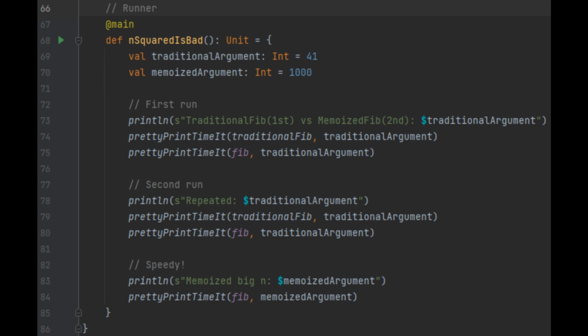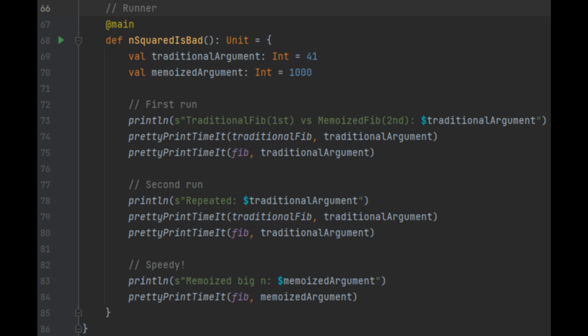First, we compute the time taken for both functions using 41 as the argument. This was the largest argument, which took under 2 seconds for the traditional Fibonacci to run on my machine. Then we repeat this using the same argument, 41. Finally, we compute the 1000th term using the memoized version of Fibonacci. So, computed piecewise, this function could handle terms much larger, but 1000 stack frames is the maximum in one call.